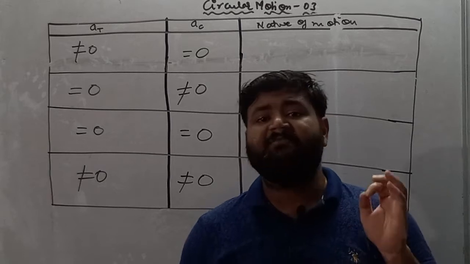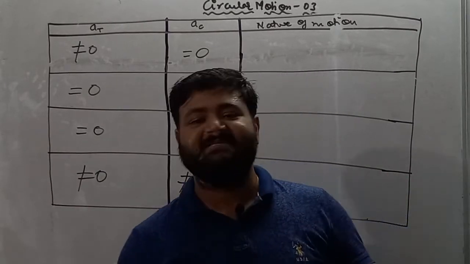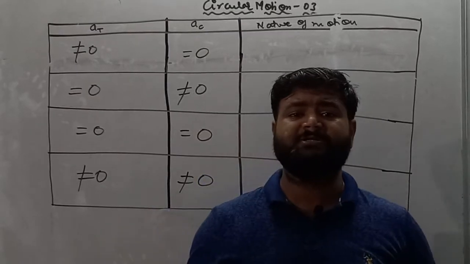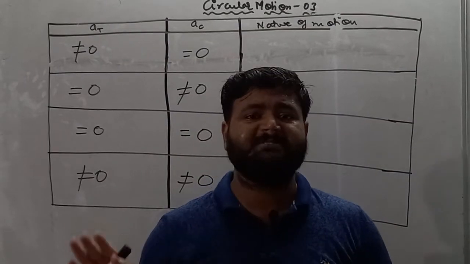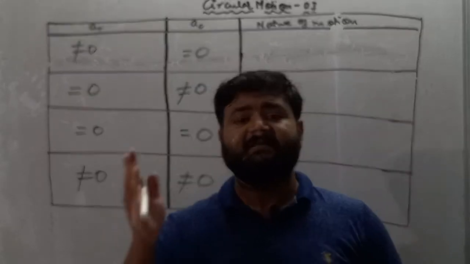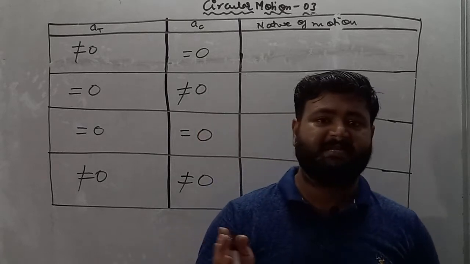If the direction of velocity is not changing, then we cannot say that the particle is in circular motion, because without changing the direction of velocity, it is not possible to perform circular motion, because at every instant the direction of velocity is changing if the particle is in circular motion.